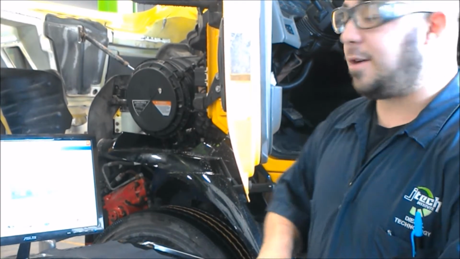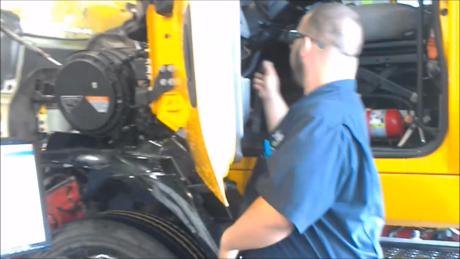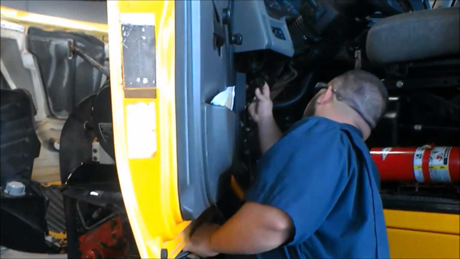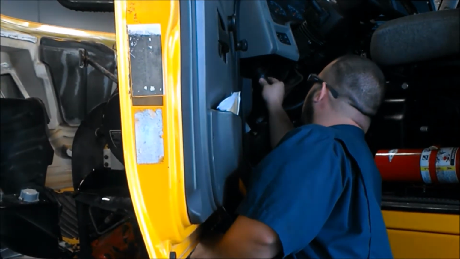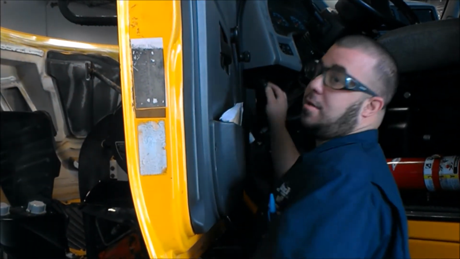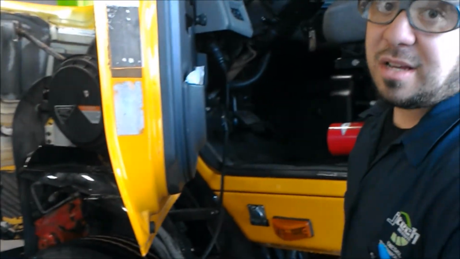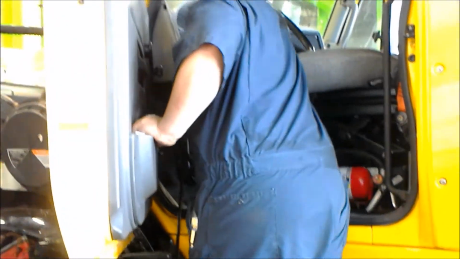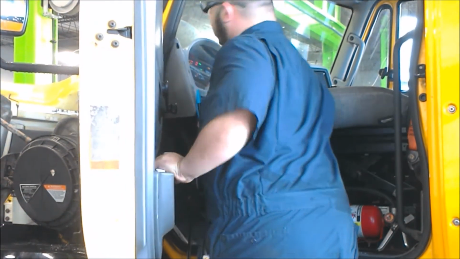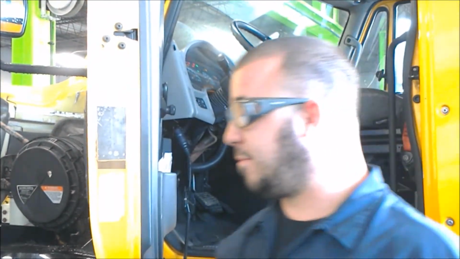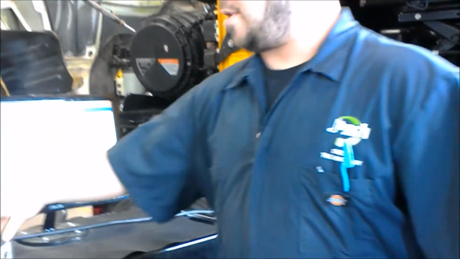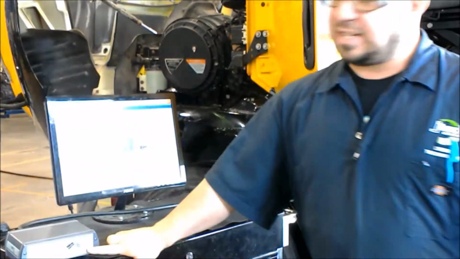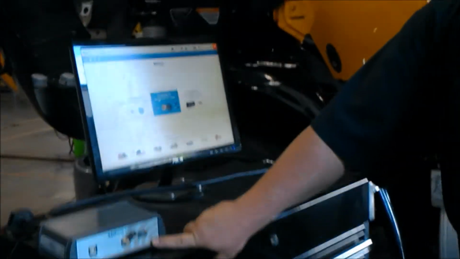Make sure it's nice and secure. I'm gonna plug it in, make sure the vehicle is turned on, but not started. And right now, this is communicating with the vehicle.